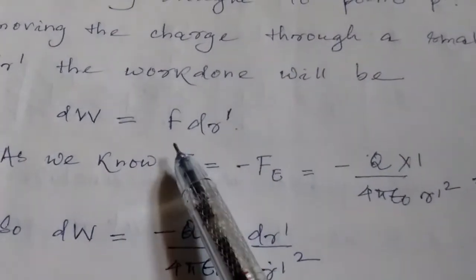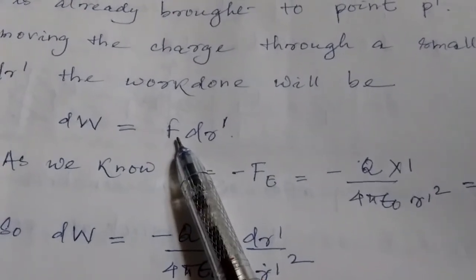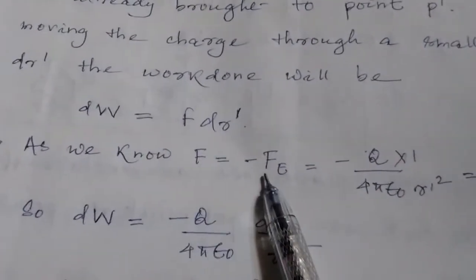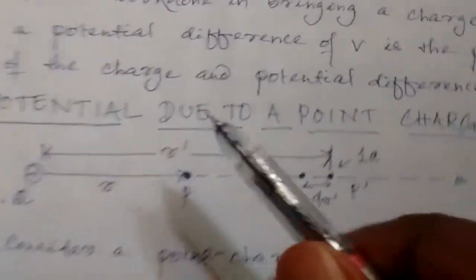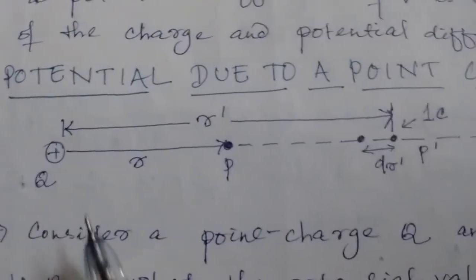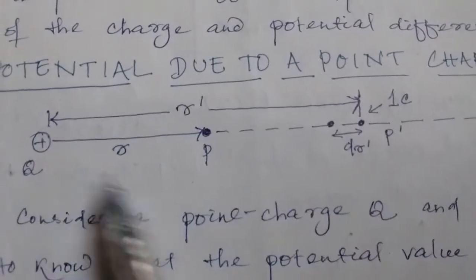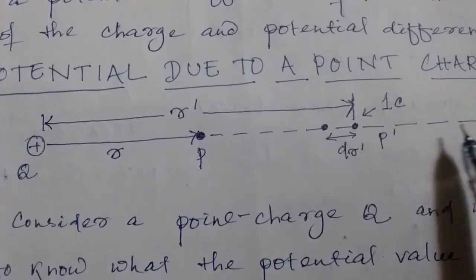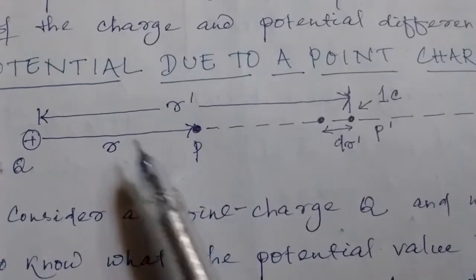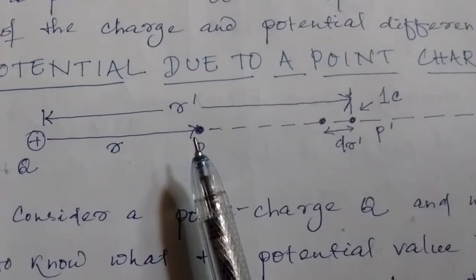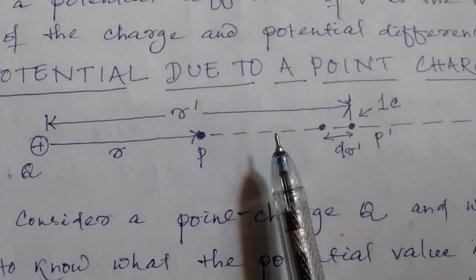Force into displacement. What is F here? This is nothing but the external force. As you know, F is equal to minus Fe. Why minus Fe? Come to the figure. Here you can see Q is positive. It is throwing electric field lines like this. You have to push the charge like this. That means you are going against the electric field. That's why the external force will obviously be against the electric field, meaning negative of the electric field.